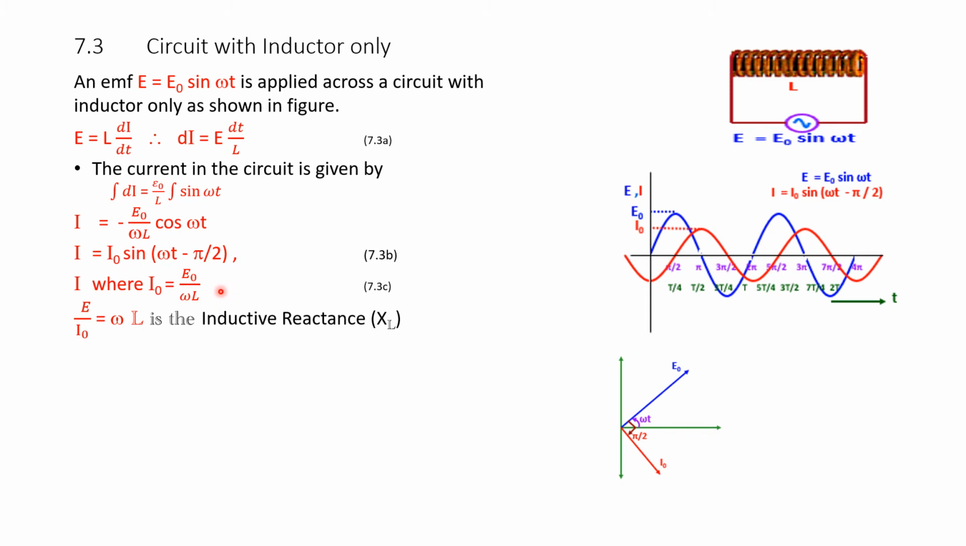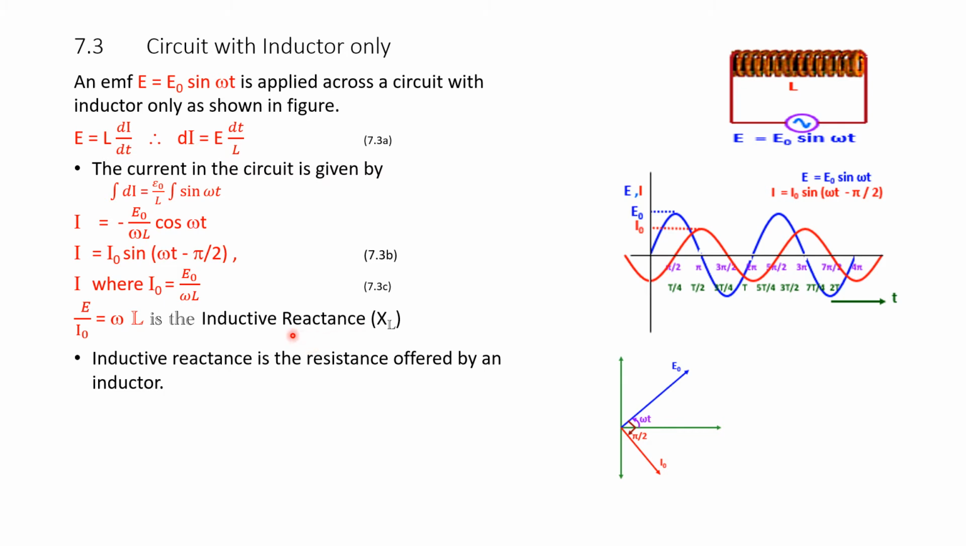E naught by I naught is equal to omega L. Rearranging the equation, E naught by I naught, which is omega L, is the inductive reactance. This omega L is called the inductive reactance, and its symbol is XL, X suffix L. This L shows that it is the reactance of L, that is, the reactance of an inductor.